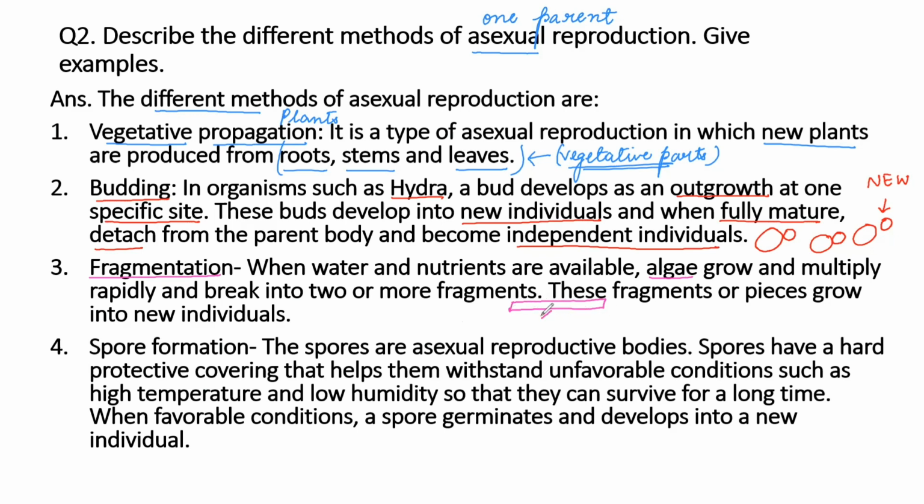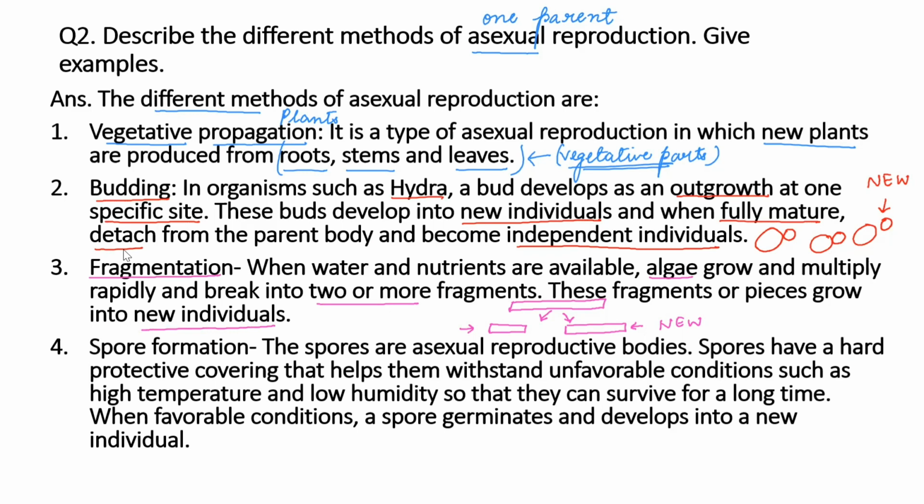Now, they will break their body into pieces, which are also called fragments, right? So their body breaks into 2 or more fragments, and each fragment develops into a new individual. So when water and nutrients are available, algae grow and multiply rapidly and break into 2 or more fragments. And these fragments or pieces will grow into new individuals.